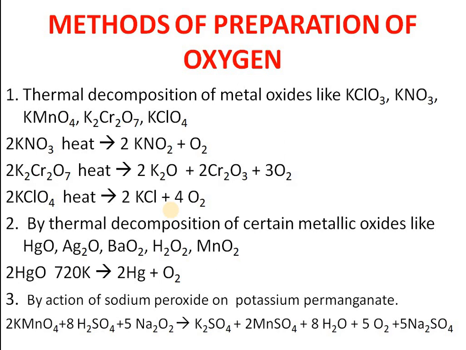Third method, which is also one of the most important methods, is the action of sodium peroxide on potassium permanganate. When you treat sodium peroxide with sulfuric acid, or if you first dilute sodium peroxide, you will get NaOH and oxygen there. So if you further treat KMnO4, then you will be getting oxygen. 5 moles of oxygen you are getting if you are treating sodium peroxide in the acidic medium. Okay. So these are the methods of preparation of oxygen.